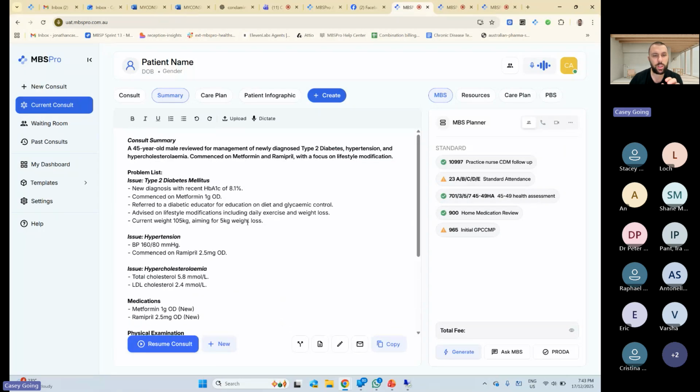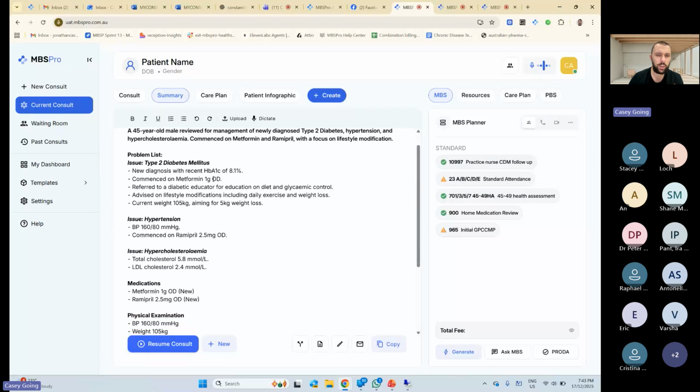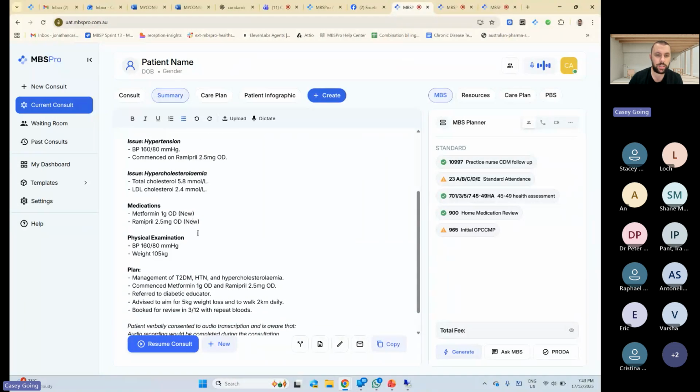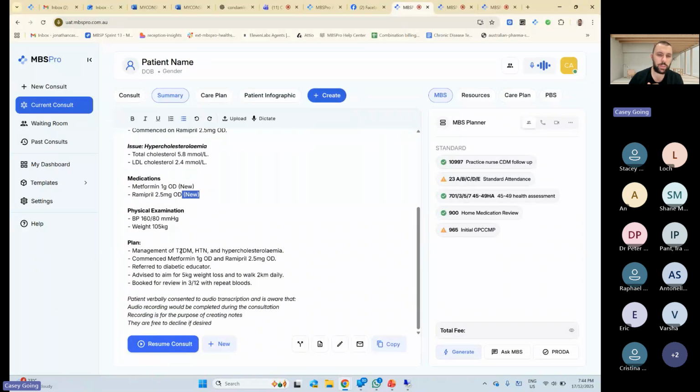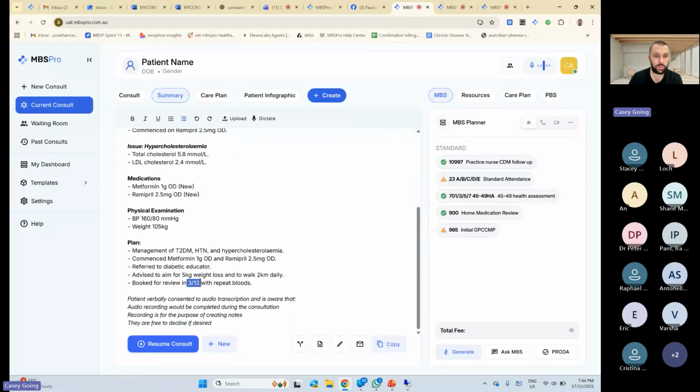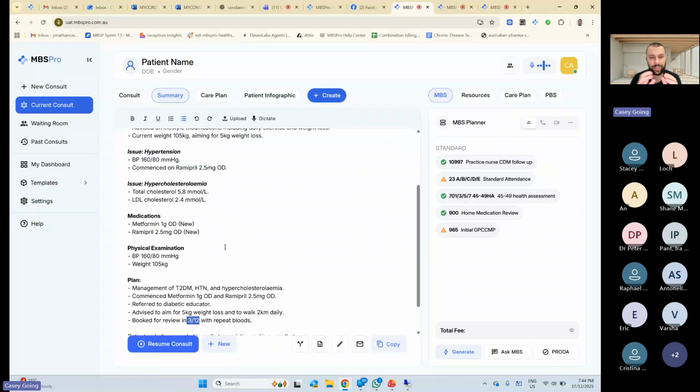So, for example, you'll notice a lot more medical terminology, so things like OD. We're notifying if a medication is new in the record. So when you say, let's start on this medication, or put in your note as new or continuing, or cease, it's just to make it a bit more recognizable. You'll see here management of type 2 diabetes, hypertension, hypercholesterolemia, as opposed to type 2 diabetes, the whole big word. Now, we're going to be introducing personalization, which will make it a bit easier. And here's another one: booked for 3 months for fasting bloods, just to make it a bit more succinct.